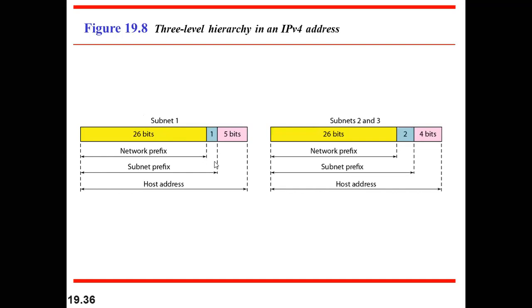So if we want a small network, according to that we will increase the value of subnets, right? This subnet prefix value will keep on increasing if we want a small network. As you have already seen in Classful, the maximum block size will be 256. But what if you want to go less than 256? If we divide it by 2, it means 128 plus 128. So if we divide the 256 block into two parts, we can have one block of size 128 addresses and another block of size 128 addresses.